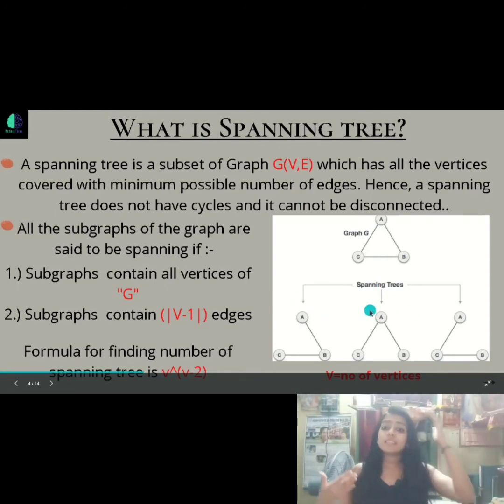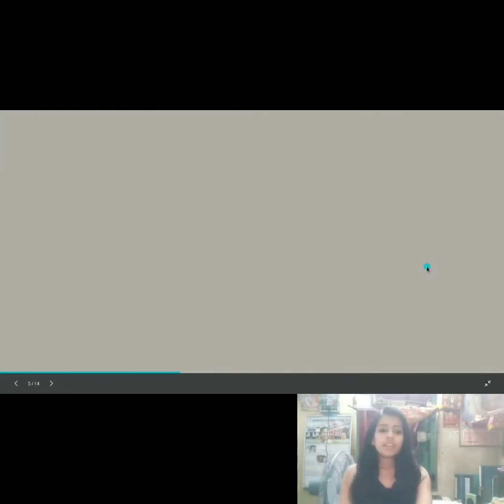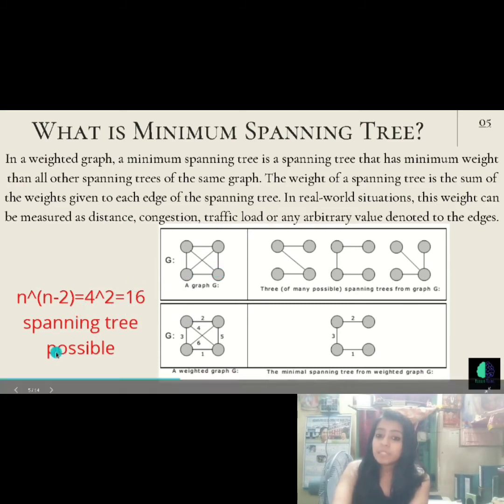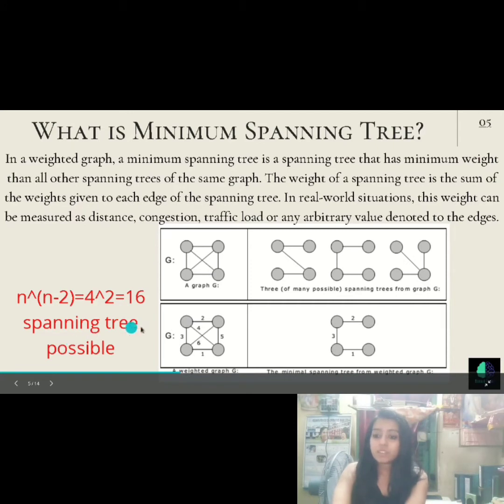Next is, what is minimum spanning tree? Well, in a weighted graph, a minimum spanning tree is that spanning tree which must have the minimum weight among all the other spanning trees that you will find out. Which means that if you see this graph, by this formula we can see that there are 16 possibilities of spanning trees. But what will be the minimum spanning tree? So the minimum spanning tree is this one.